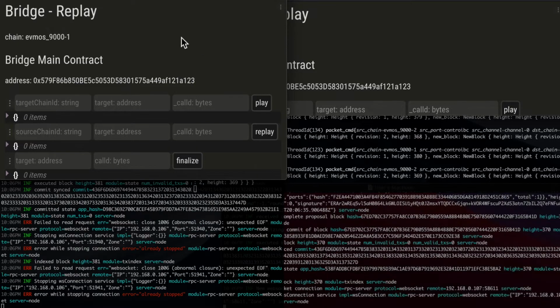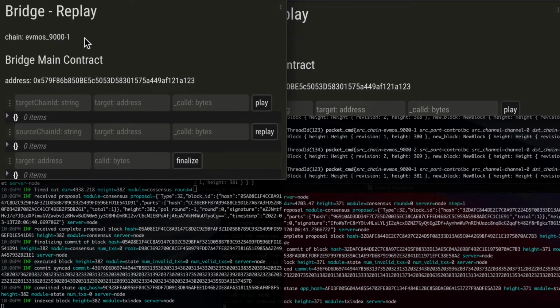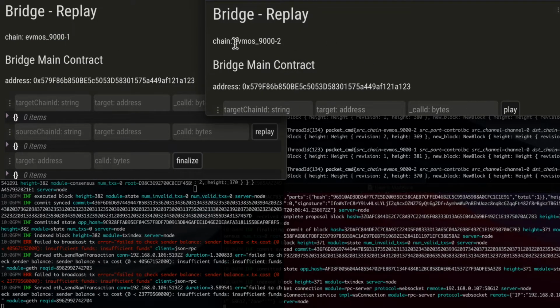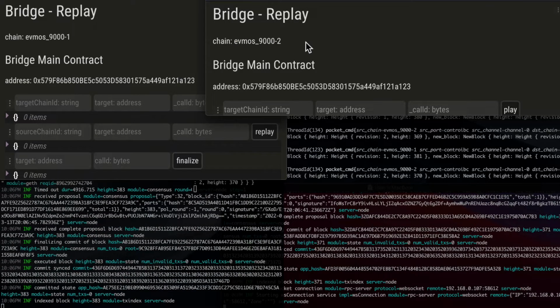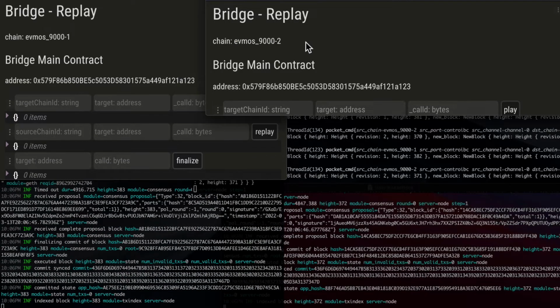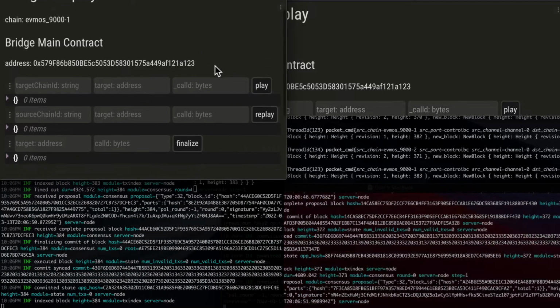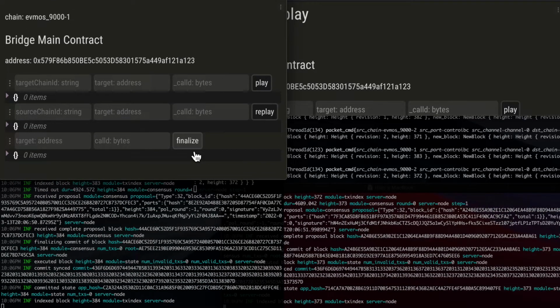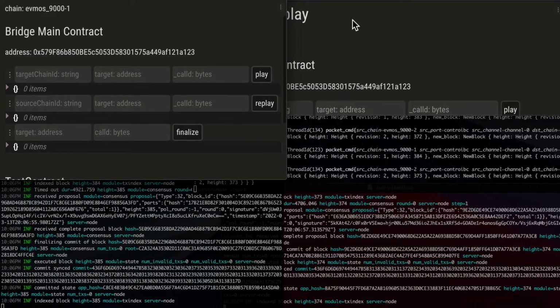So I have a dApp here that works on the first chain and another dApp here that works on the second chain. Syncing state is done in 3 steps, 3 transactions: play, replay, and finalize. We will do the play transaction first.